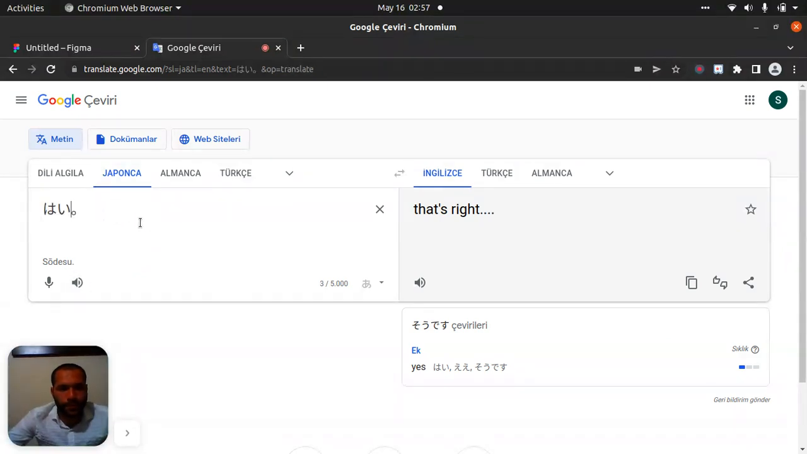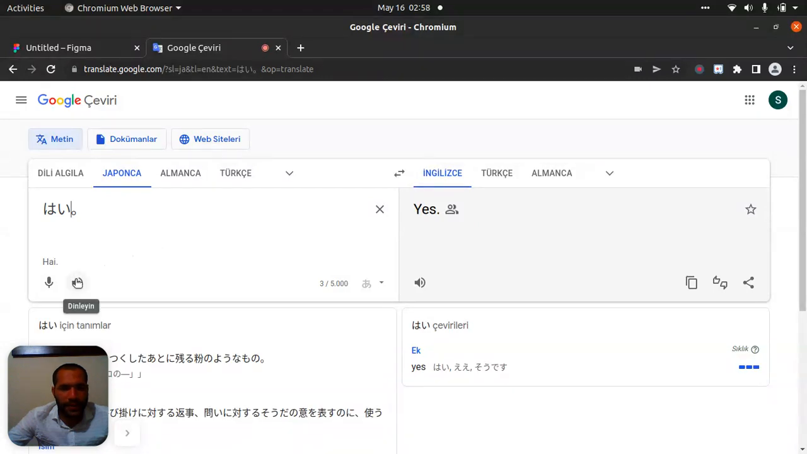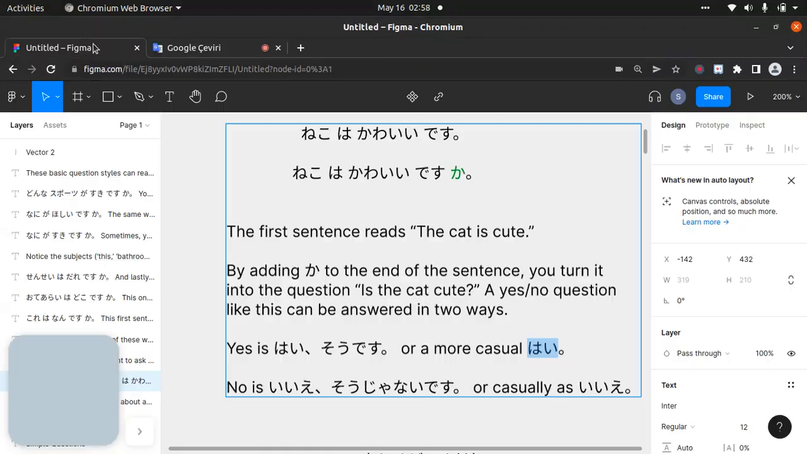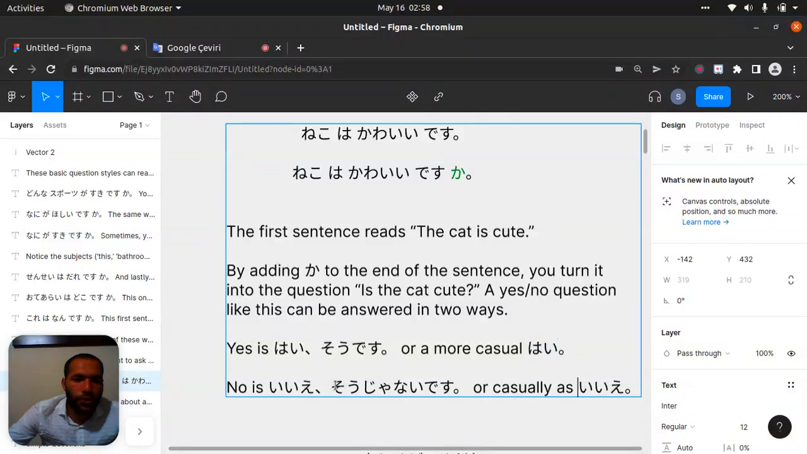Okay, yes, はい. Okay, another one, yeah, but let's look.